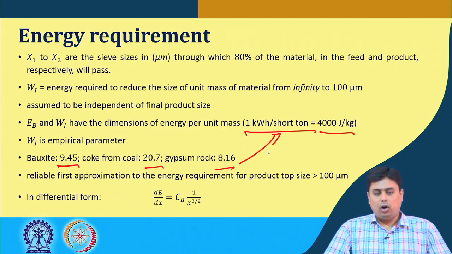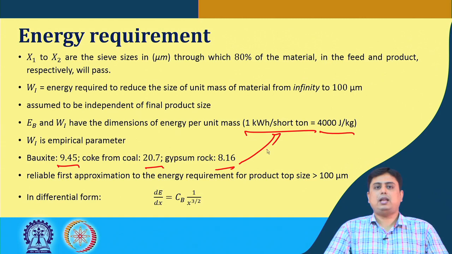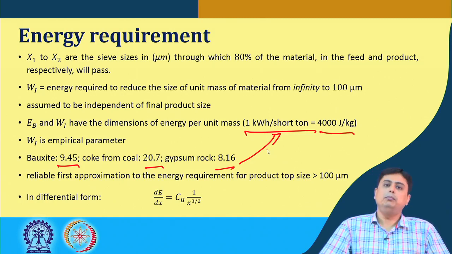So Bond's law provides a reliable, fast approximation for the energy requirement for a product size not less than 100 micron. And in fact, most practical industrial applications handling solid particles work in this range, not below 100 micron or so.